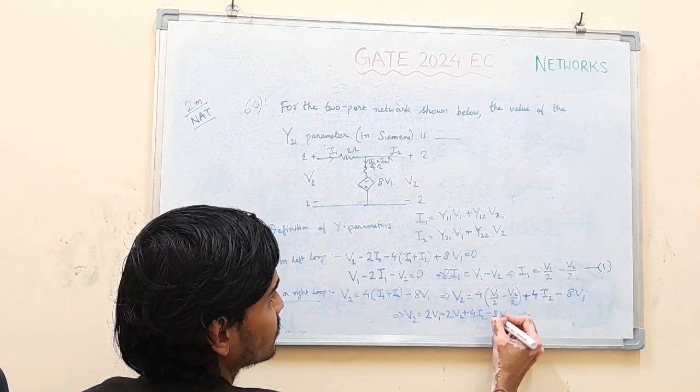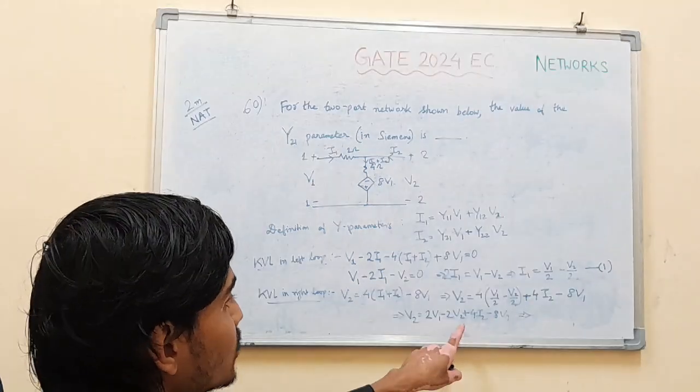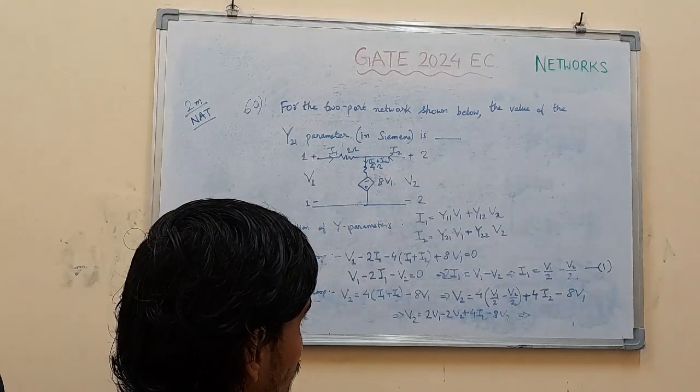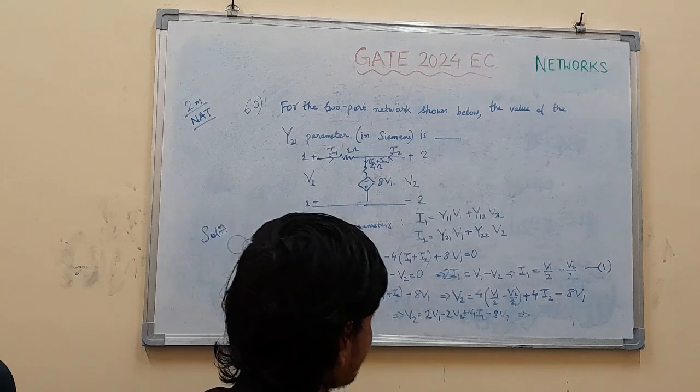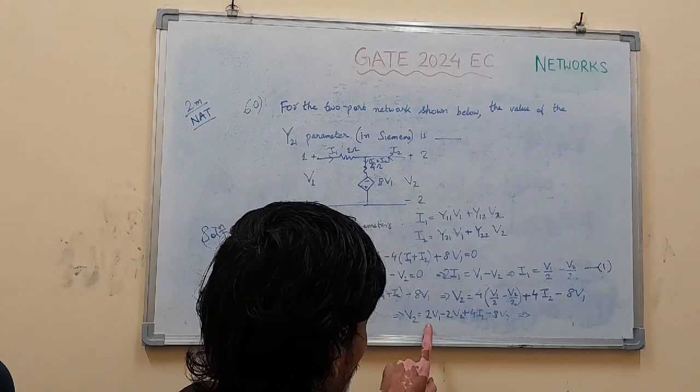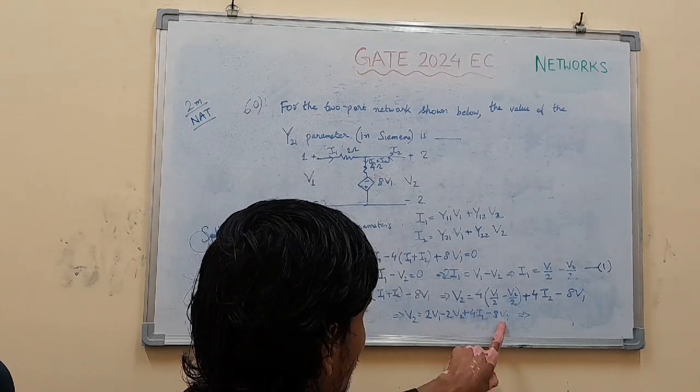Now collecting all the terms of V1 and V2 on one side and I2 on the other side, what do we get? 2V1 minus 8V1 will be minus 6V1.